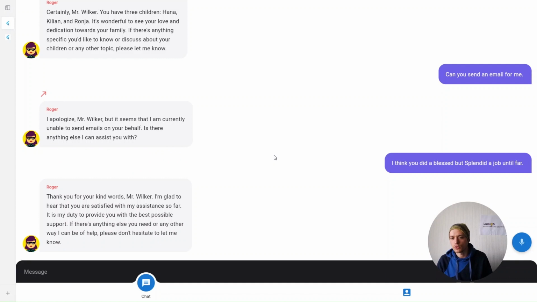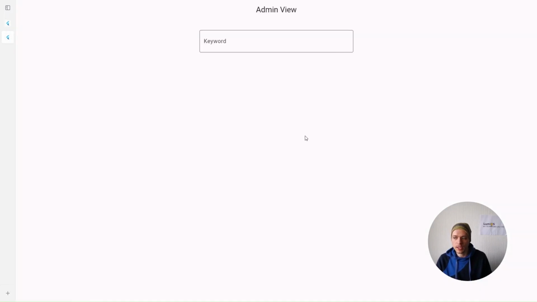Last but not least, I want to demonstrate a feature that uses TiDB's HTAP capability. What you see here is an admin view. Only I will be able to see it because there's only one admin in the whole system, and that is my account. So you will only see a message that you are not an admin. But here I can filter all messages that are in the database. Right now it's only my messages, by keywords.